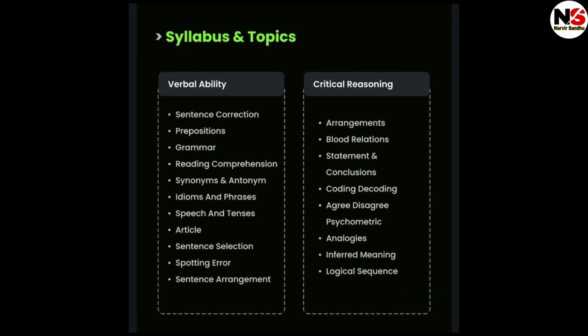The syllabus and topics for verbal ability and critical reasoning are as follows. In verbal ability: sentence correction, prepositions, grammar, reading comprehension, synonyms, antonyms, idioms and phrases, spotting errors, tenses, articles, sentence selection, and sentence arrangement. And in critical reasoning: arrangement, blood relation, statement and conclusion, coding-decoding, agree-disagree, analogy, inferred meaning, and logical sequence. So these are the topics for verbal ability and critical reasoning.